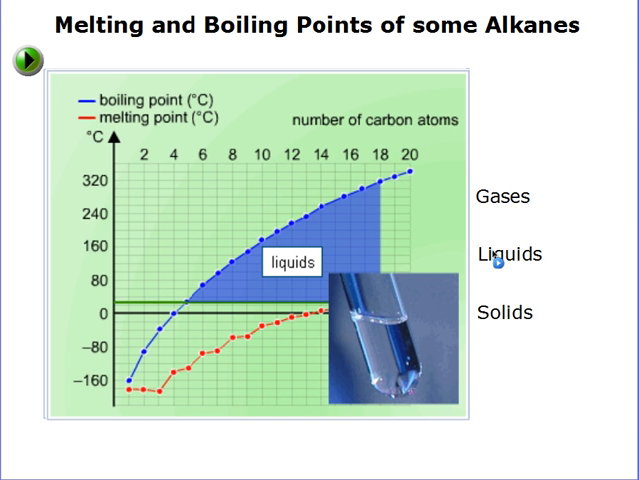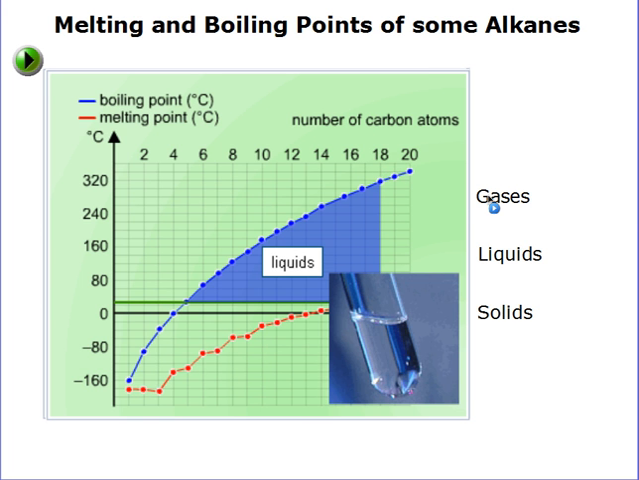For liquids, the melting point is below room temperature, but the boiling point is above room temperature. So these substances are liquid at room temperature. They've melted, but they have not yet boiled. So we've got an area here shown in the graph from C5 up to C18. So alkanes with 5 to 18 carbons in them tend to be liquid at room temperature. Remember, that's 25 degrees Celsius.